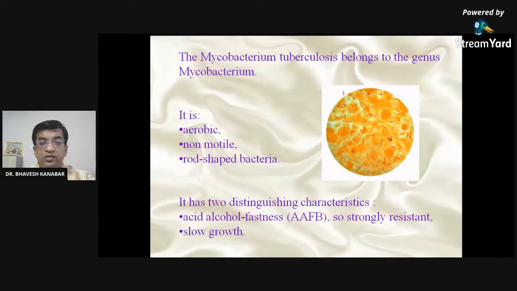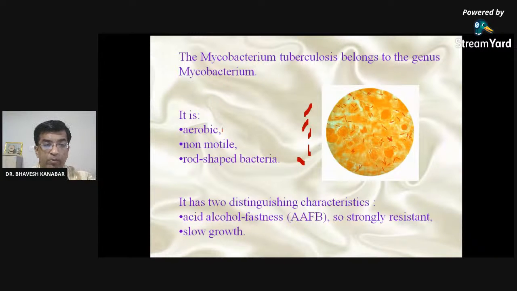So you can see this slide picture of the Mycobacterium tuberculosis. You can see pink color or red color. Here it looks like red color. Actually in my slide it looks like pink color. Acid fast bacilli, rod like bacilli. You can see in the slide like this, right? Identify this bacilli, tuberculosis bacilli, rod shaped bacilli.